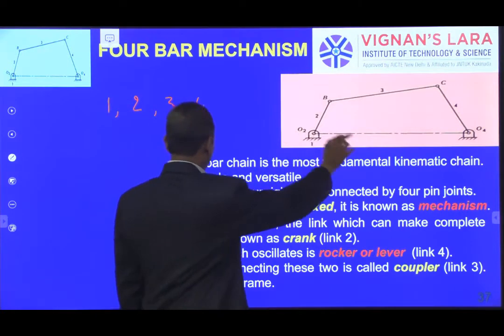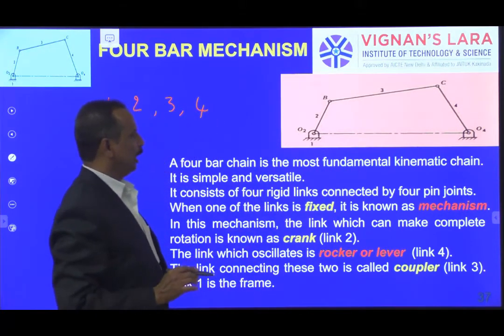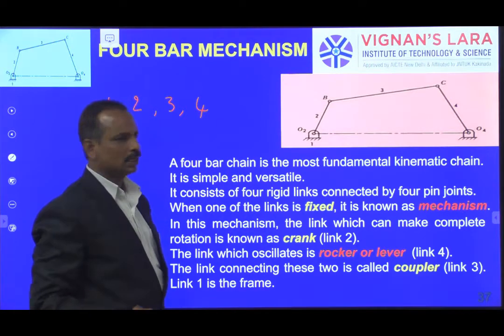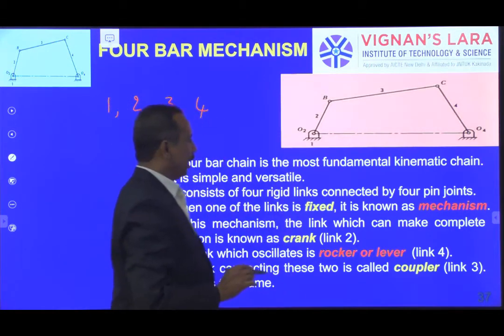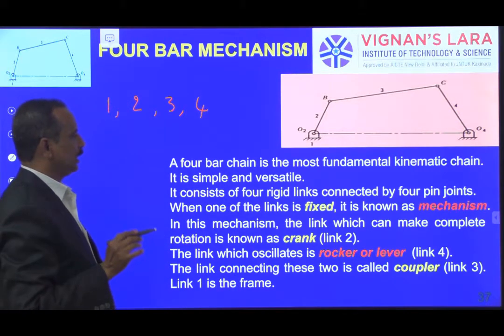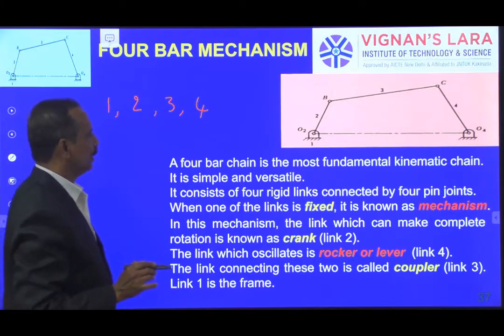Let me explain the function of various elements in this chain, and what is a crank, what is a lever, what is a coupler.